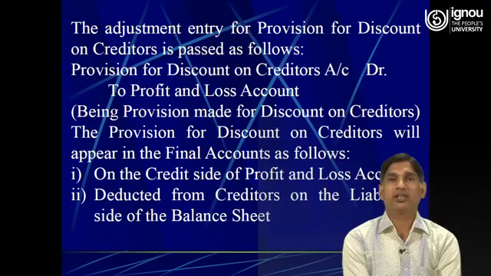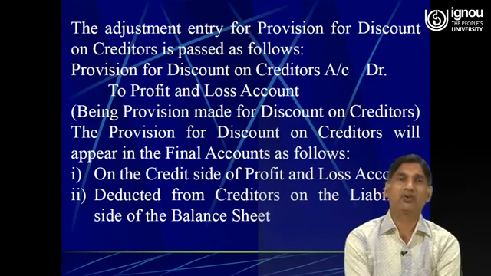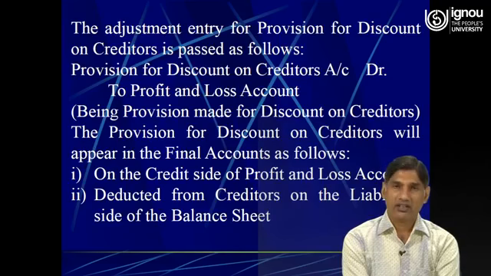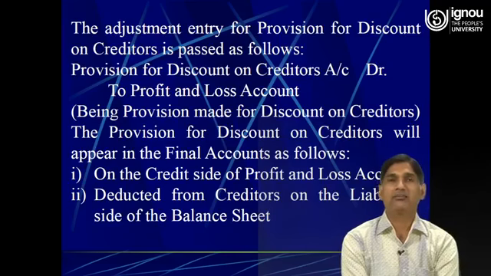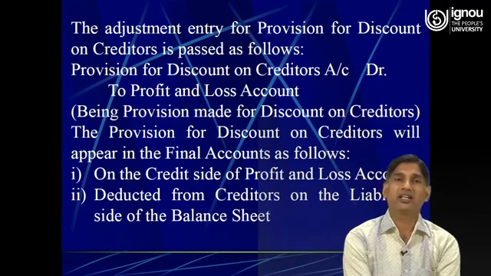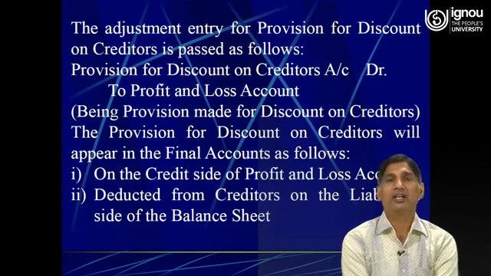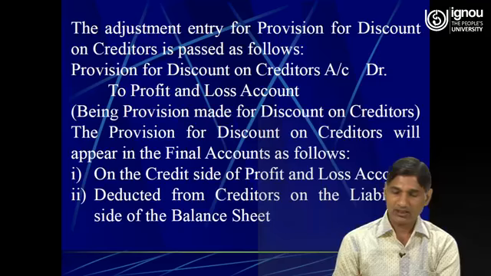The provision for discount on creditors will appear in the final accounts as follows. As I have already told my learners, being an income for the business, the provision for discount on creditors will first be shown on the credit side of the profit and loss account, and second it will be deducted from the creditors, and the remaining amount, that is the net amount, will be shown as net creditors on the liability side of the balance sheet.